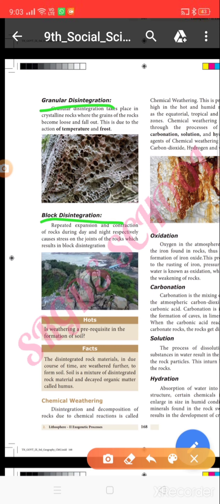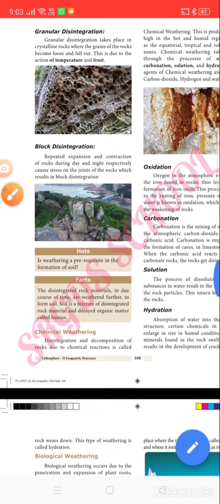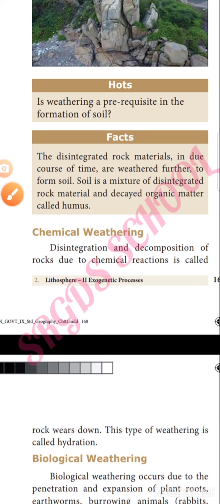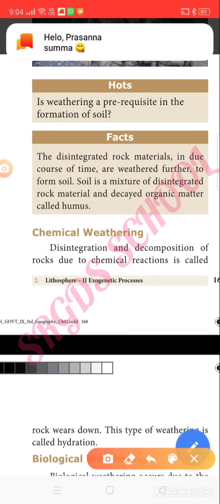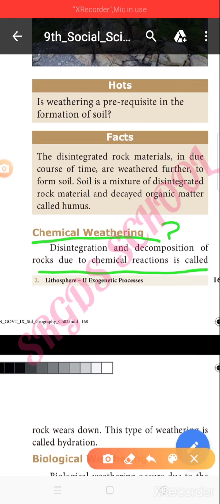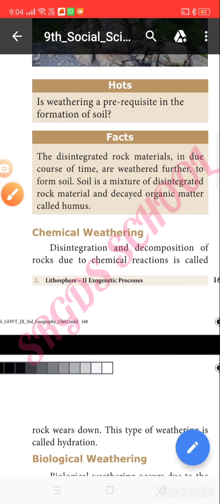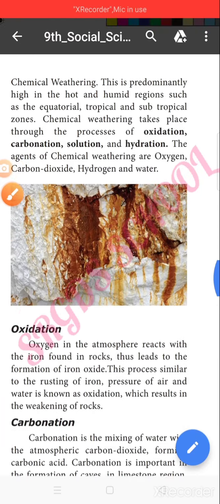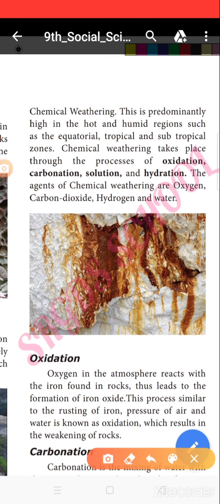Now, today's subject is chemical weathering. Shall we move to the new topic, chemical weathering? What is chemical weathering? It is the disintegration and decomposition of rocks due to chemical reaction. Here the disintegration of rocks is caused by some chemical reaction in the rocks.